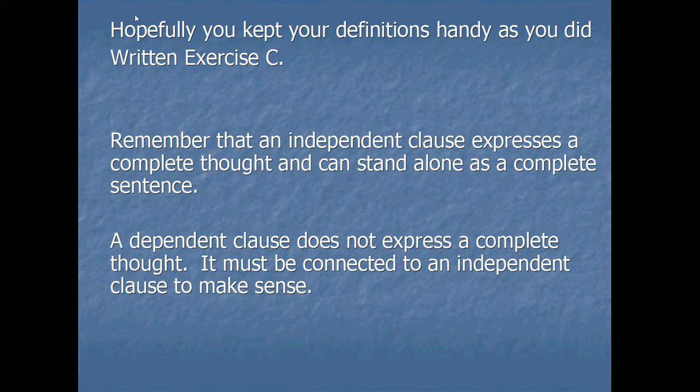All right, today we're going to go over written exercise C for lesson 18. So hopefully you kept your definitions handy as you did written exercise C, but I'm going to go ahead and go over the definitions. Remember that an independent clause expresses a complete thought and can stand alone as a complete sentence. A dependent clause does not express a complete thought, so it must be connected to an independent clause to make